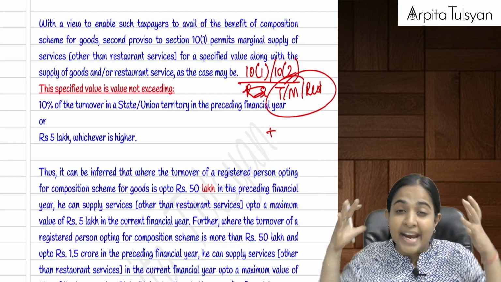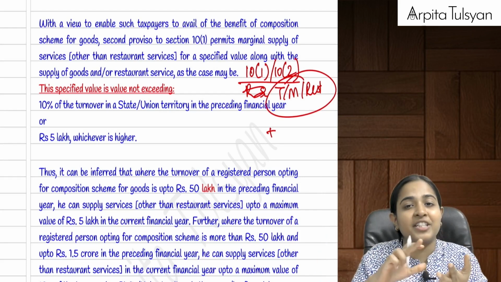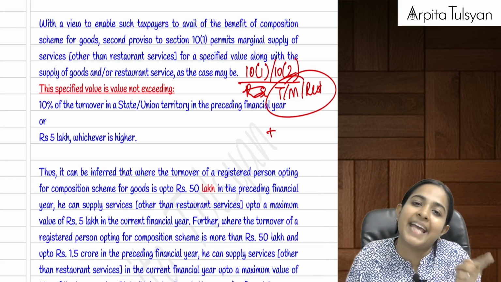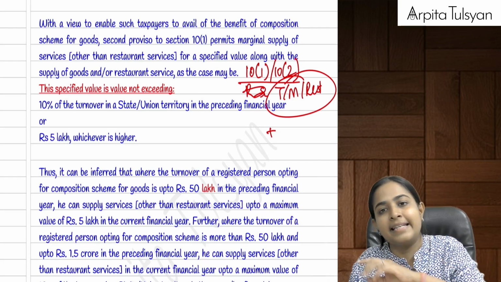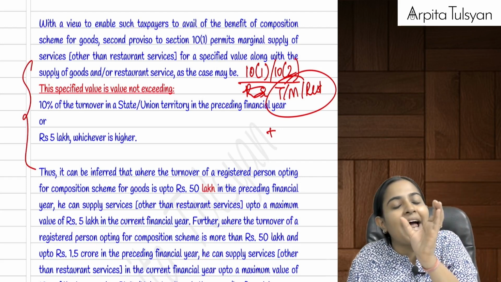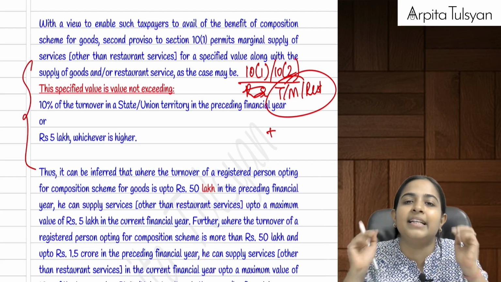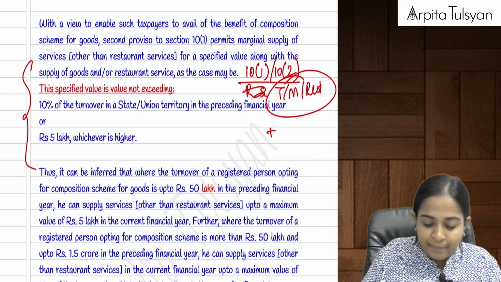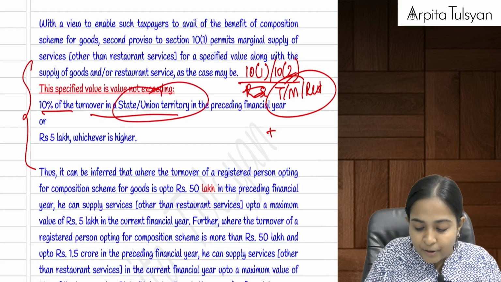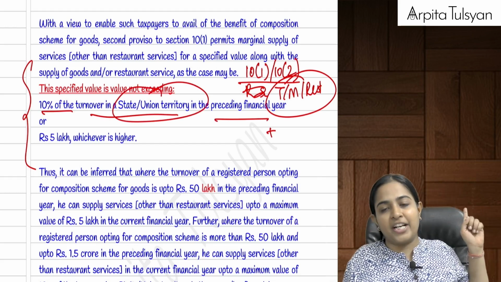Okay, means their main business is trading, manufacturing and restaurant services, but they want to provide some small quantum of services. Can they do so? The answer is yes, they are allowed to provide some marginal services, but the value of marginal services should be within a limit. Okay, what is that limit? That limit is 10% of the total turnover in that particular state, but in the preceding financial year.